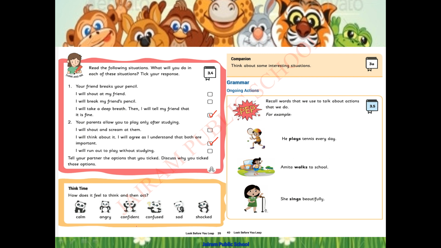Yes, you will feel calm, or you will feel confident because you are thinking and acting, you are acting proactively, or you are a proactive child, as I said earlier in The Leader in Me. Am I right? Habit number 1, be proactive. So if you think and then act, you are the proactive child. Everyone will love you. Okay, children.